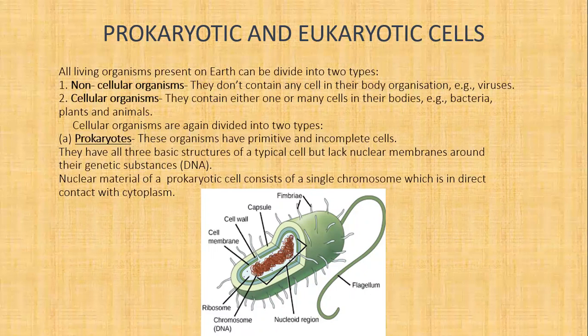The nuclear material of a prokaryotic cell consists of a single chromosome which is in direct contact with the cytoplasm. In a prokaryotic cell, other membrane-bound organelles such as mitochondria, plastids, endoplasmic reticulum, and nucleus are also absent. As you see in the diagram, there is no mitochondria, no nucleus, no endoplasmic reticulum, no Golgi apparatus in prokaryotes. The prokaryotes include archaebacteria, bacteria, and cyanobacteria.